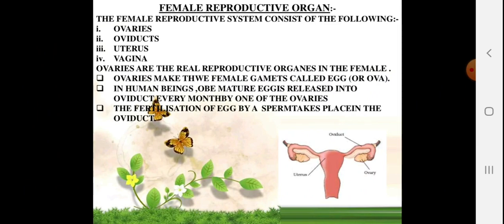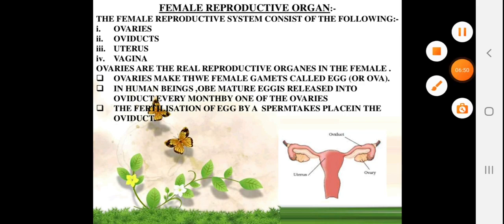Female reproductive organs. The major female reproductive system consists of ovaries, a pair of ovaries, the oviduct, uterus and vagina. Ovaries are the real reproductive organs in the female. Ovaries make the female gamete called ova or egg. In human beings, one mature egg is released into the oviduct every month from one of the ovaries, and fertilization of the egg by the sperm takes place in the oviduct. After the fertilization, the zygote tumbles down and is embedded in the walls of the uterus.